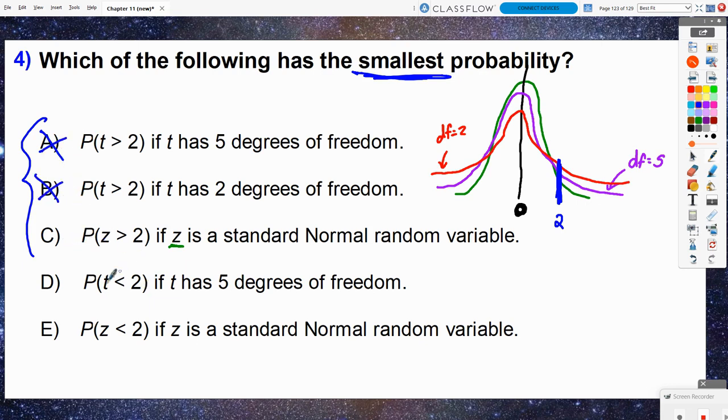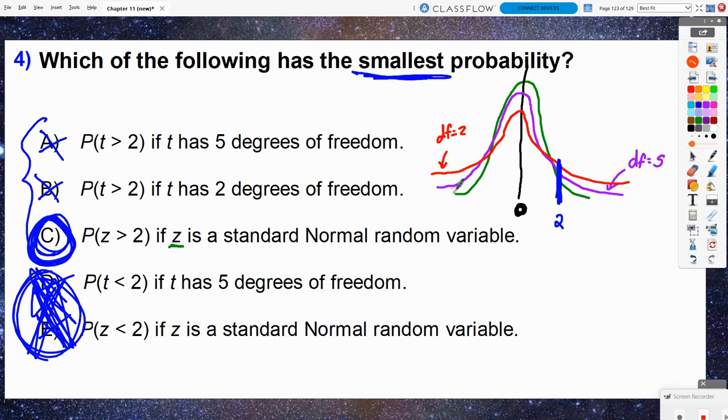But now let's look at what if we flipped the inequality around and did less than 2 in both of these situations? Well, less than 2 would mean we start at 2 and we go down all the way to negative infinity. It's all of that area. Well, that is definitely not a smaller probability. I mean, that creates much larger probabilities. They're going to be over 50%. So we should have automatically eliminated these last 2 options here. So I would say the correct answer is C.